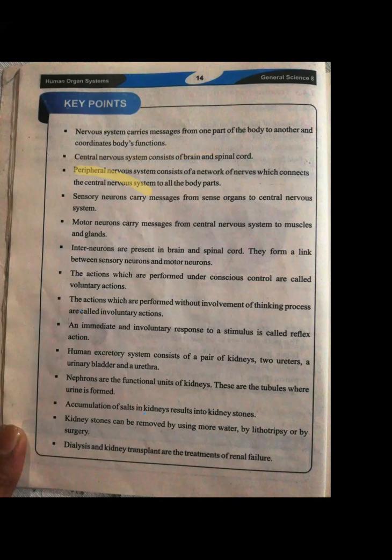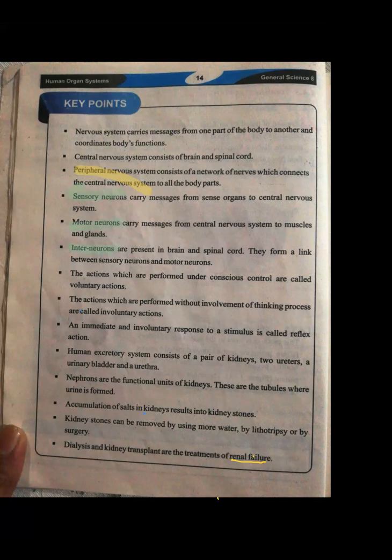Then we have studied that there are 3 kinds of neurons which are able to function. Number 1 was motor, other was sensory, and the last one was interneurons. These 3 types of neurons are helpful to work for the brain for each and every thing of our body. Then it is written sensory neurons, motor neurons, interneurons. These are different kinds of neurons. I am highlighting with green color.